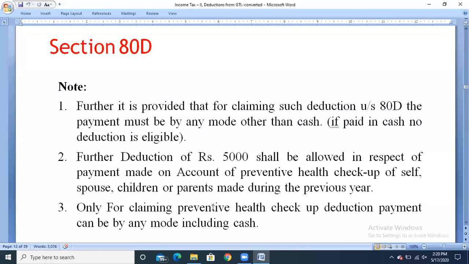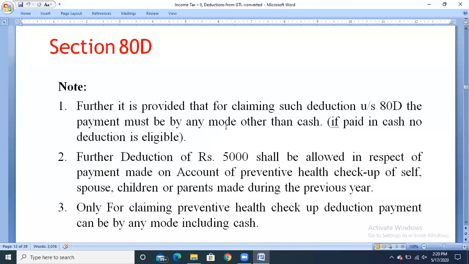So only for the preventive health checkups you can claim the deduction even if the payment is made in the form of cash. So the condition, that is note 1: the payment should be made only in other forms rather than cash. And if the mode of payment is cash, the deduction is not eligible.